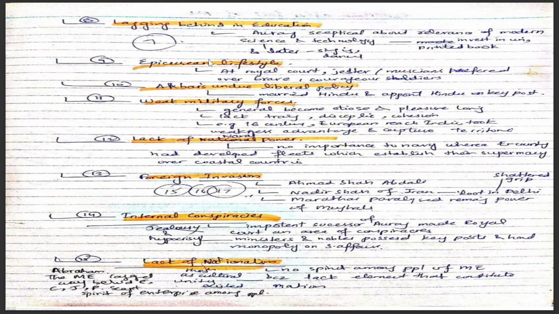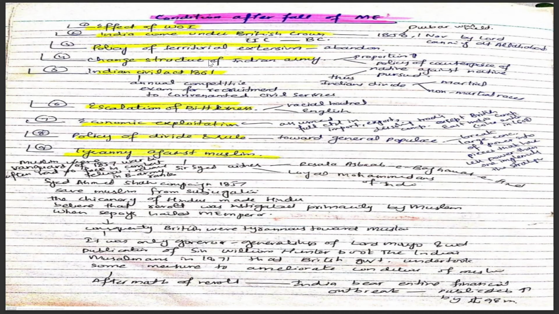Number 14 is internal conspiracy, as jealousy and hypocrisy were at a peak, and their own successors and blood brothers were in the war of succession. Number 15 is the lack of nationalism. There was no spirit of nationalism or cultural unity among the people of the Mughal Empire, as the people were devoid of nationalism.